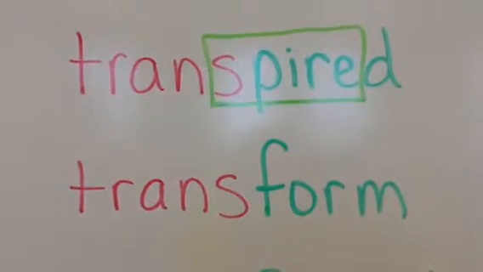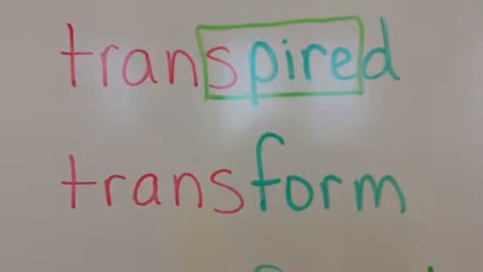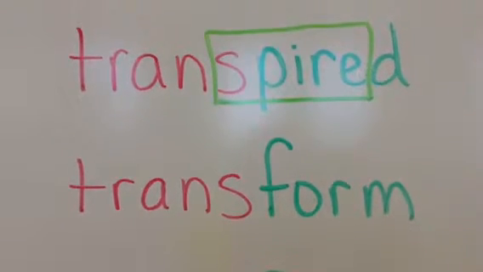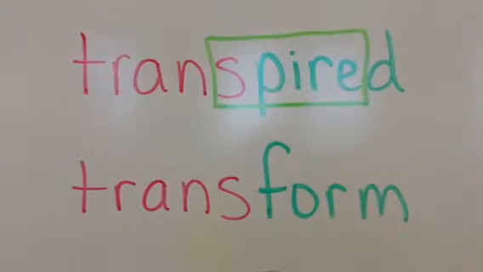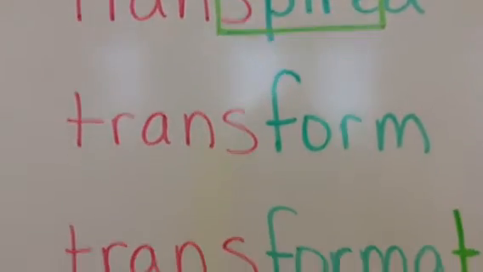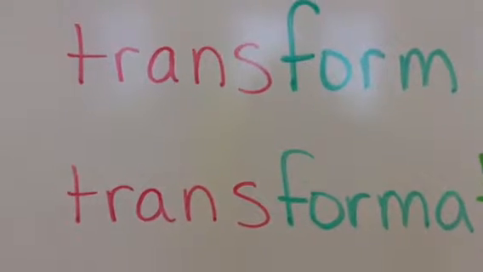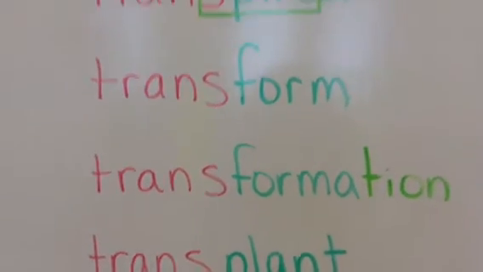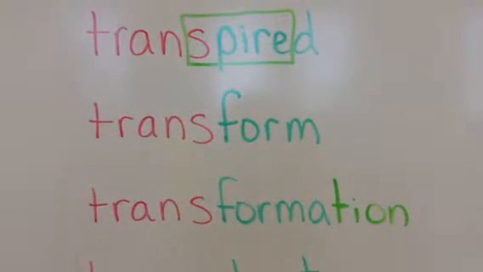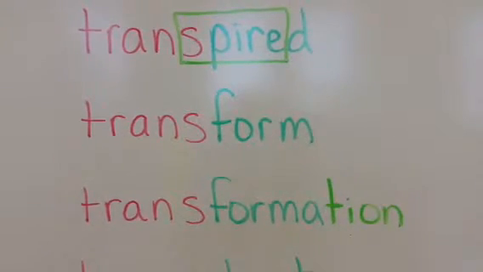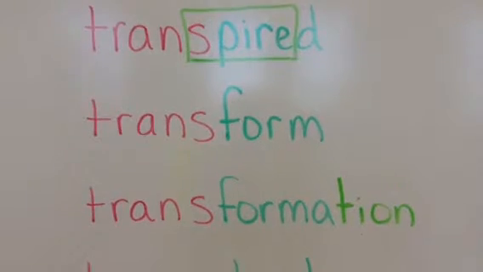Next we have transform. So you recognize the word formed. It means to change the shape of something from one thing to another. A caterpillar can transform into a butterfly. And then we take transform, add the shun ending, make it into a noun, transformation. The transformation was astounding.